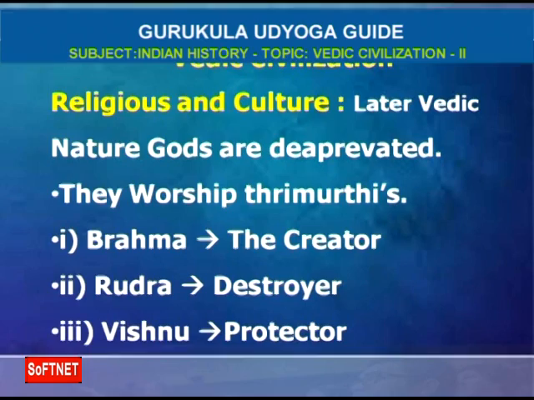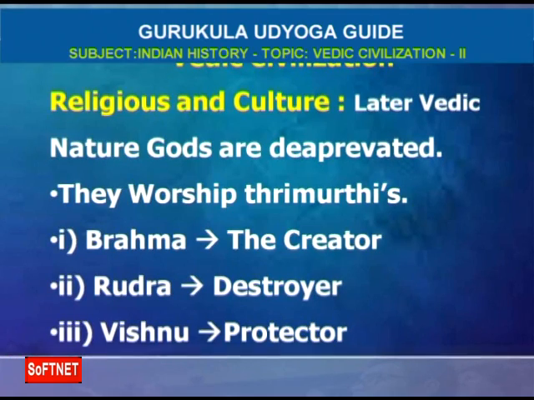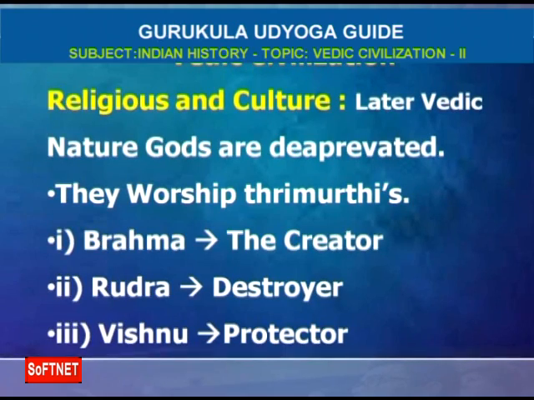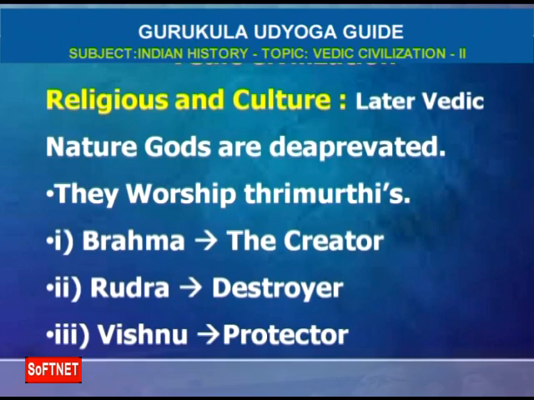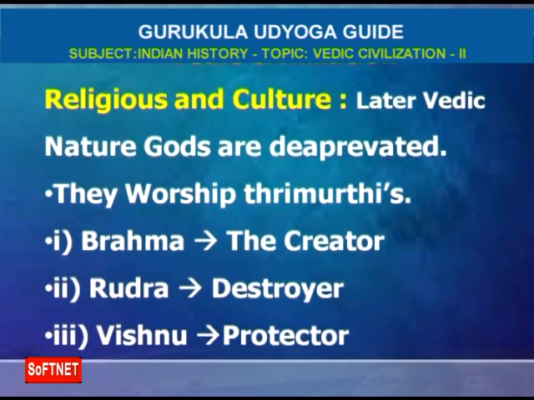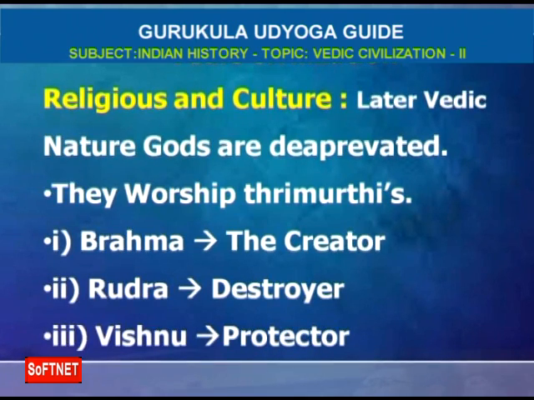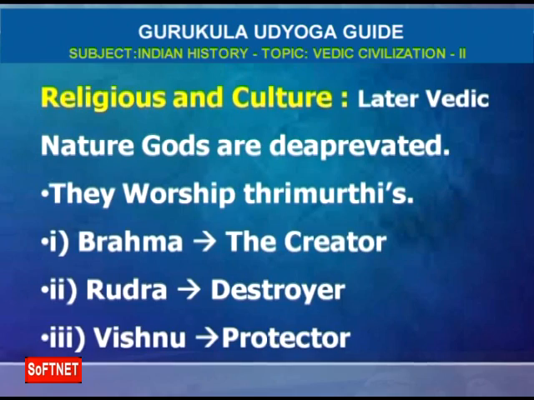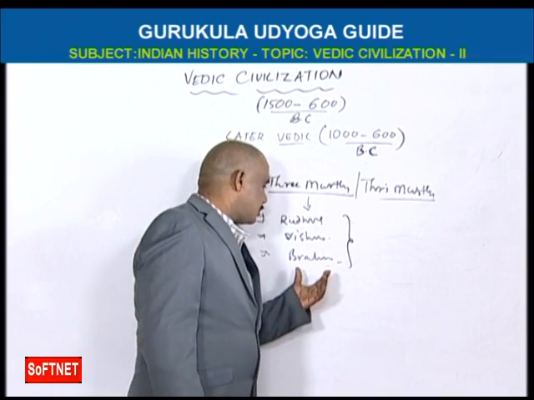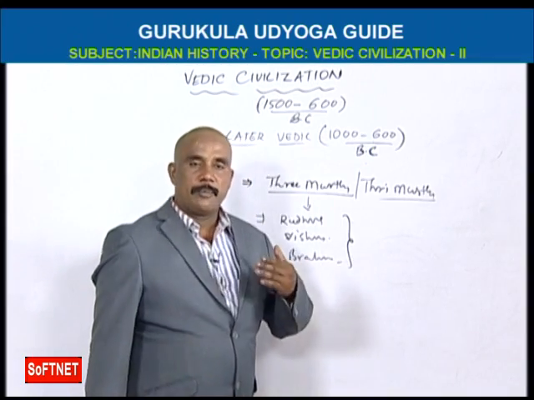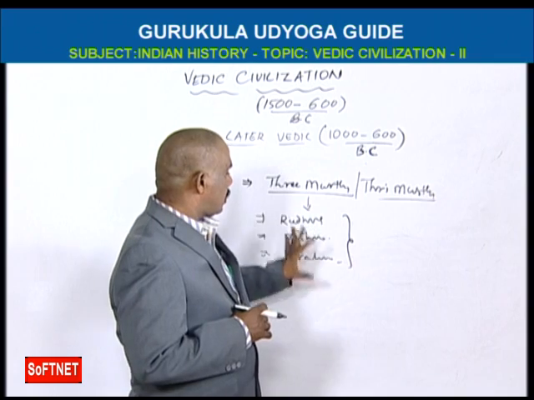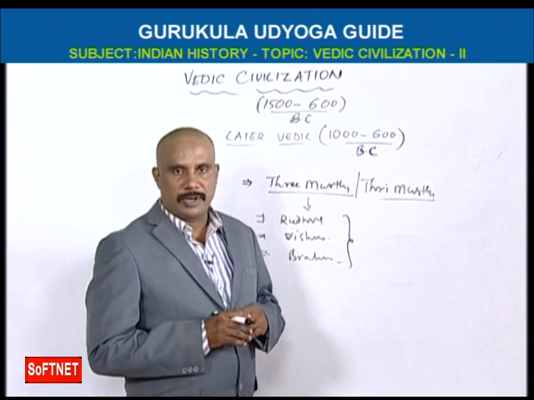So Brahma is the creator, Vishnu the protector, Rudra the destroyer. Srushti, Sthiti, Layakar. These three gods have importance in later Vedic civilization. One is creator, one is protector, one is destroyer. So these three gods are worshipped in later Vedic civilization.